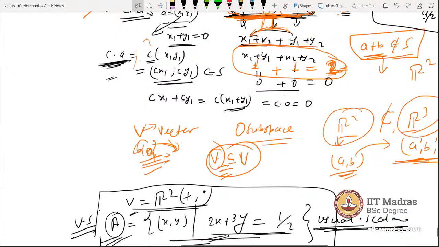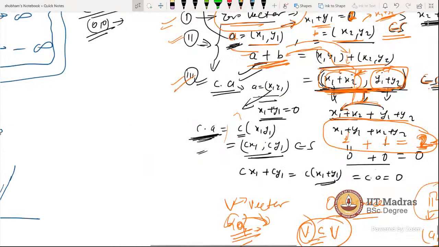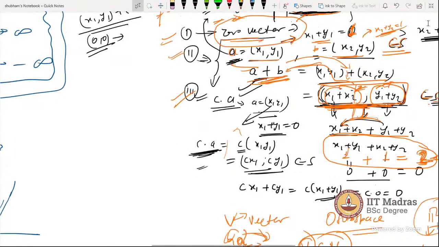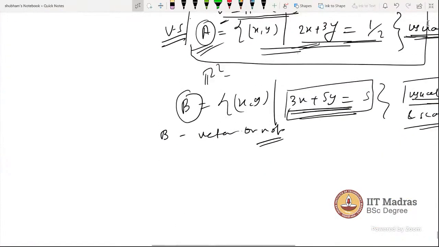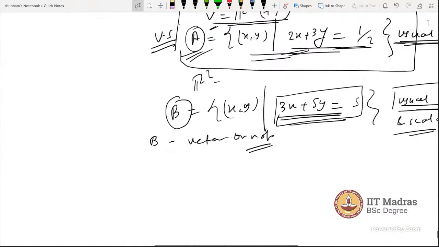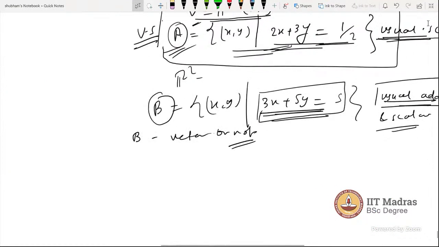To extend on that, if we put x1 as 0 and y1 as 0 and do the usual scalar multiplication and addition, and if my answer comes as 0, then we can directly say the zero vector exists. But how can you take 0? We have to check whether it exists or not, so let's say 3x1 plus 5y1 as written in the equation.